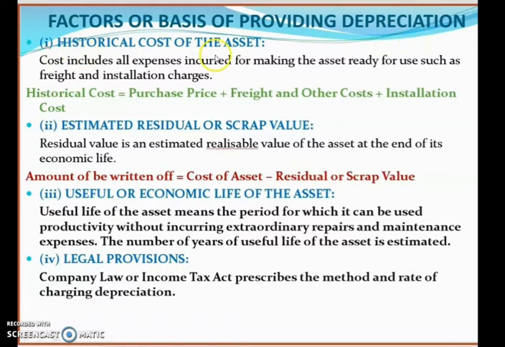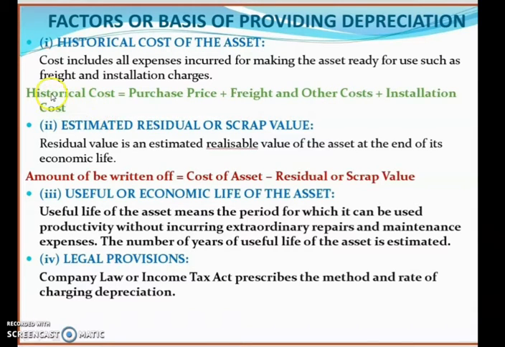First one is the historical cost of the asset. Cost includes all expenses incurred for making the asset ready for use, such as freight and installation charges. So children, when we purchase a computer, we include not only the cost of that computer, but the transportation cost and the installation cost, all of which will be included in the cost of that computer.